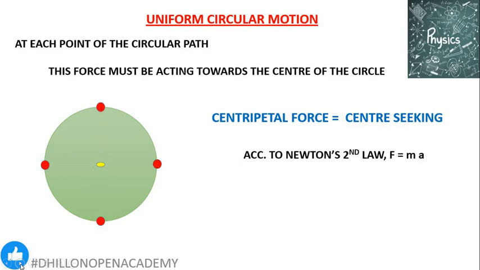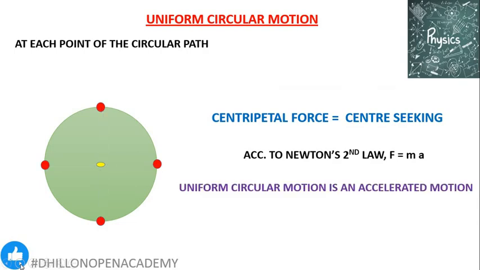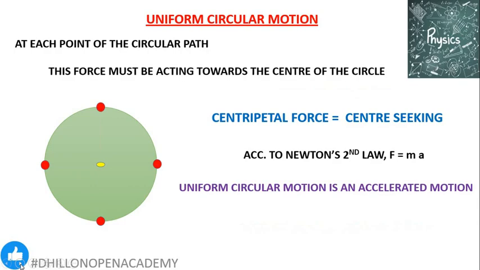Also, from Newton's second law, F is equal to ma, whenever any force acts onto a body, it always has some acceleration. So, again we verified that uniform circular motion is an accelerated motion. But mind you, this acceleration is variable in nature. This acceleration is not constant.